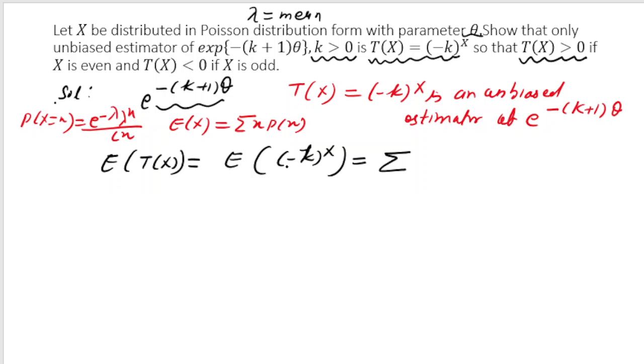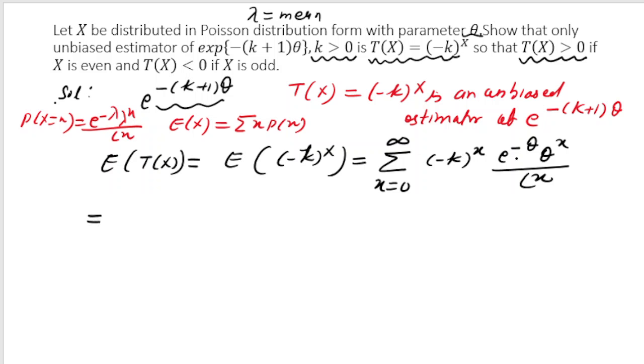So I am writing expectation of minus k to the power x. So I have to calculate minus k to the power x, because this capital X can take values small x, and this small x varies between 0 to infinity. Because in case of Poisson distribution, the random variable x can take value from 0 to infinity. And then probability of x is equal to x, that is e to the power minus lambda, but I am calling it theta here. So e to the power minus theta, theta to the power x by factorial x. I hope you have understood this term.